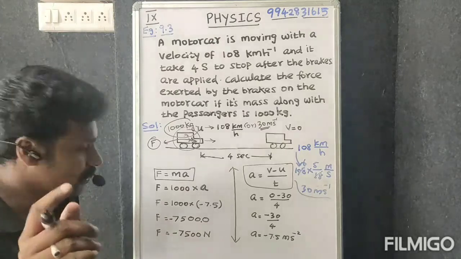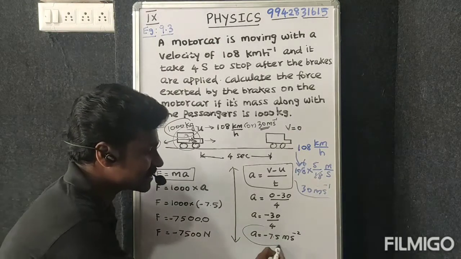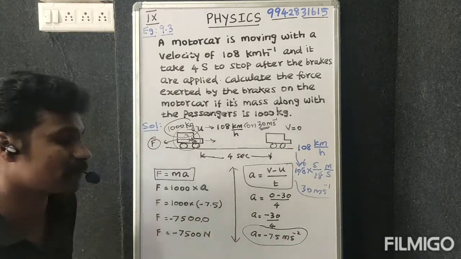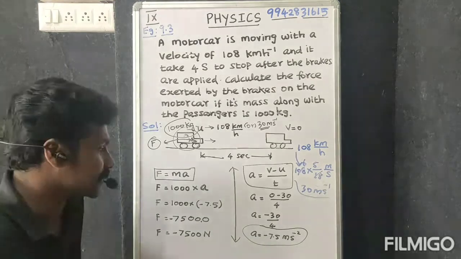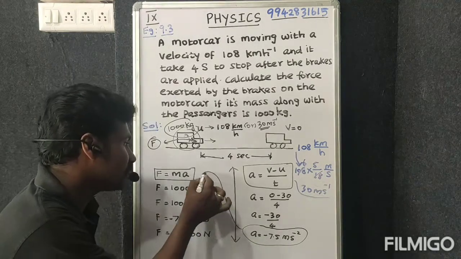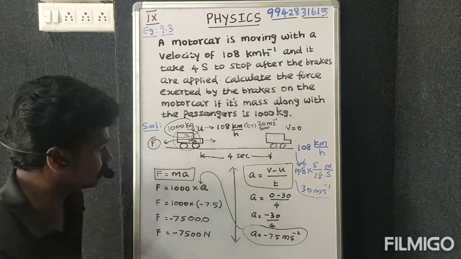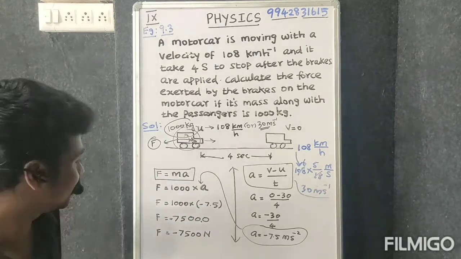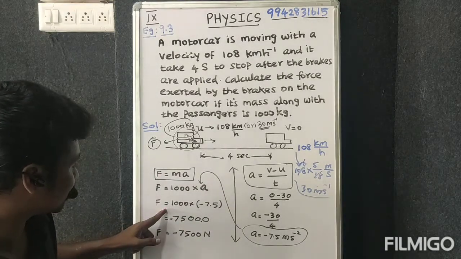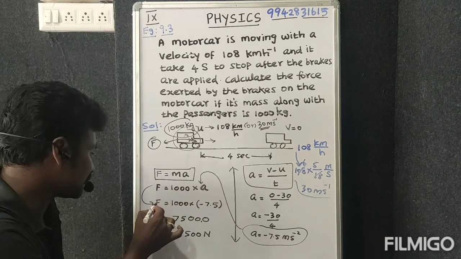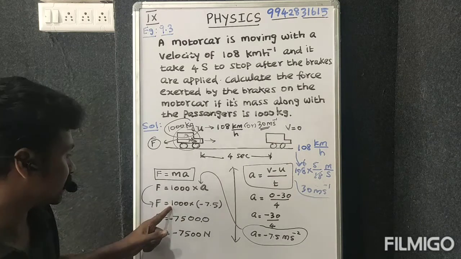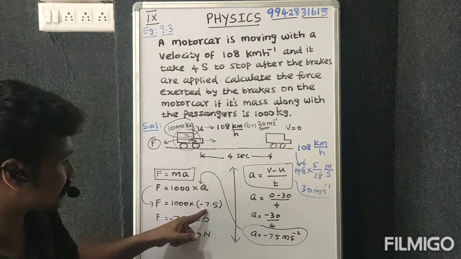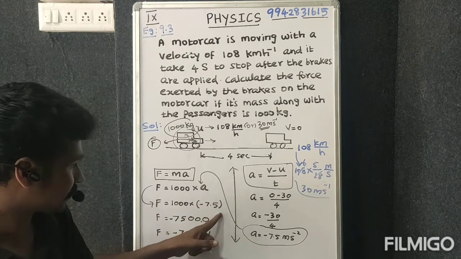Now we got the acceleration as minus 7.5 meter per second square. So this value we can apply here. Therefore F is equal to 1000 into acceleration, which is minus 7.5.